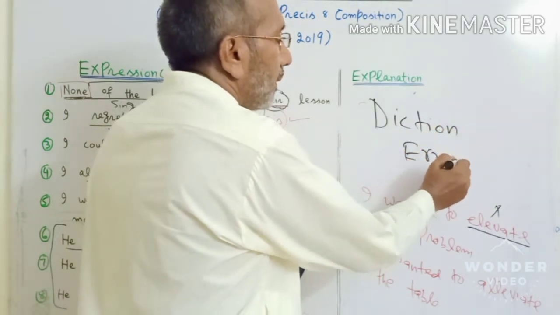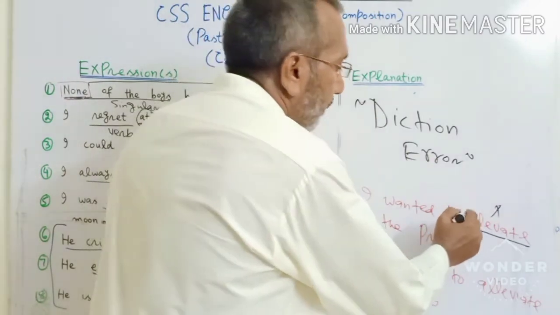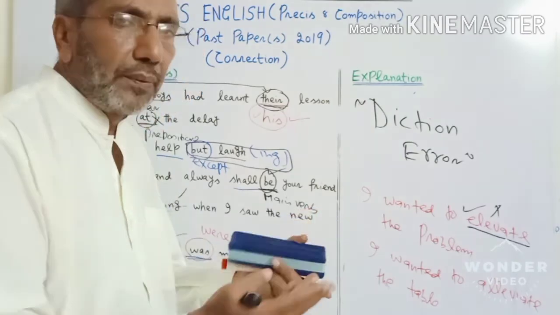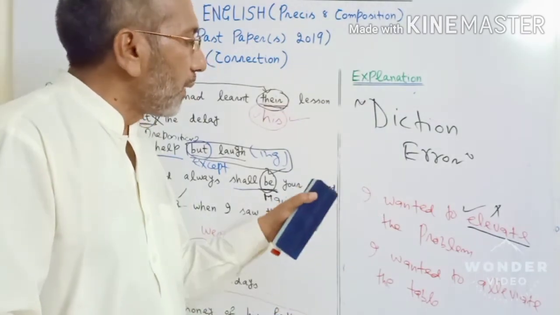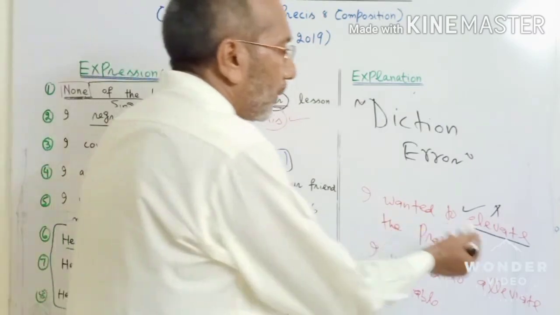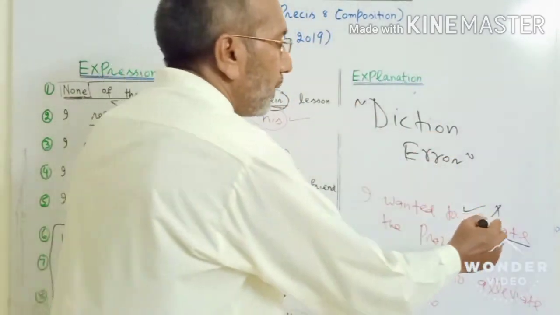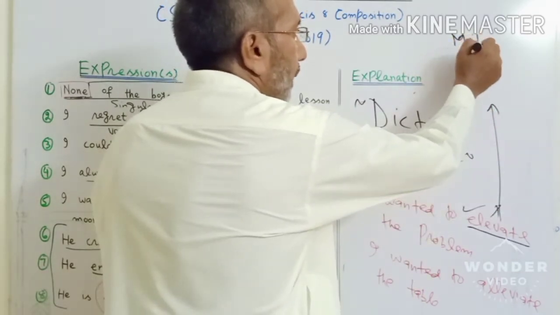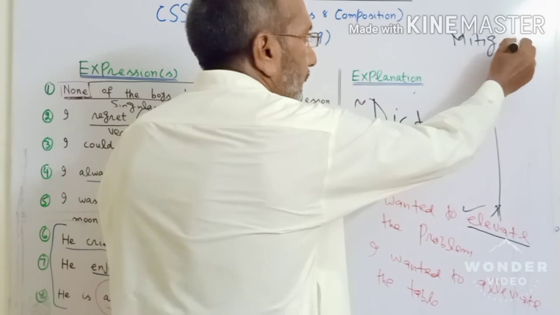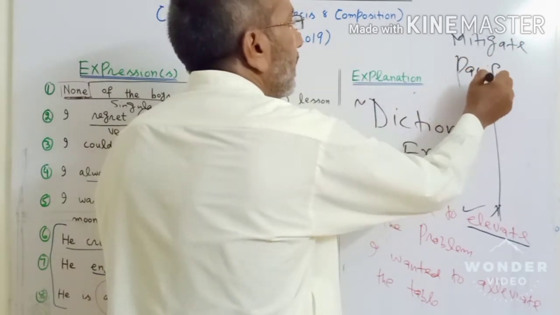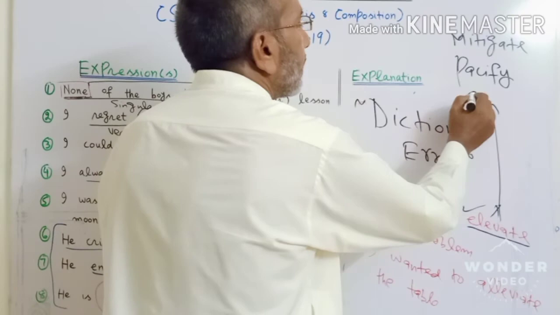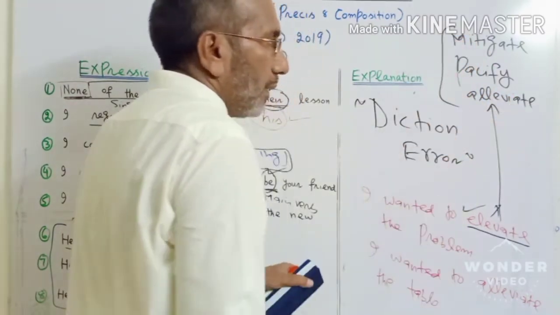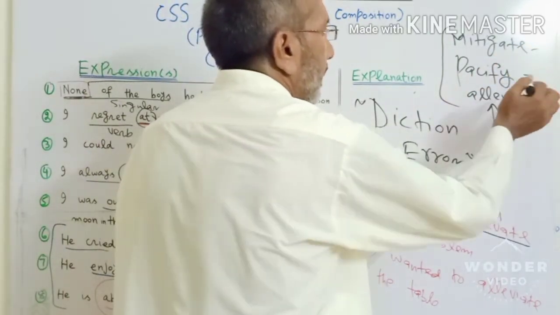Okay. It means if elevate is not being used in its proper sense, we will call it diction error. Otherwise, elevate is fine. But I wanted to elevate the problem. What do you want to say? You don't want to intensify that thing. Actually, you want to say something like this. I wanted to mitigate the problem. I wanted to pacify the problem. Are you getting? I wanted to alleviate the problem. Something like this. Right? Any word of this sort.